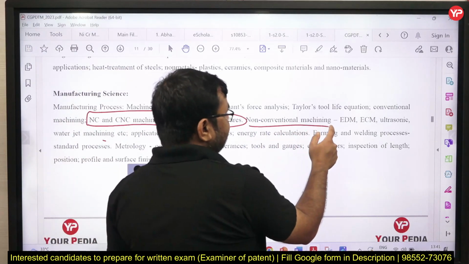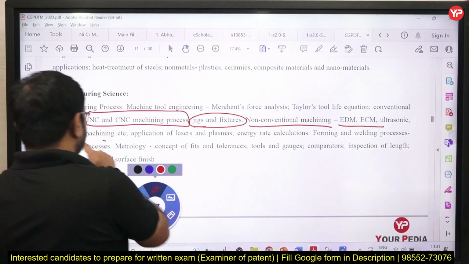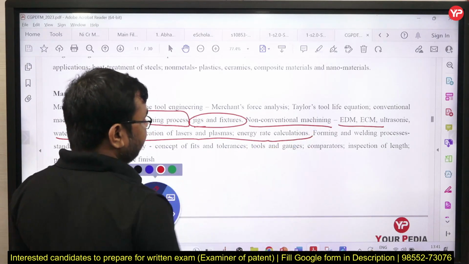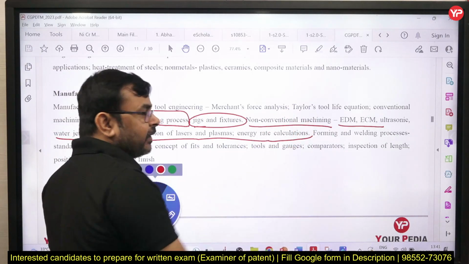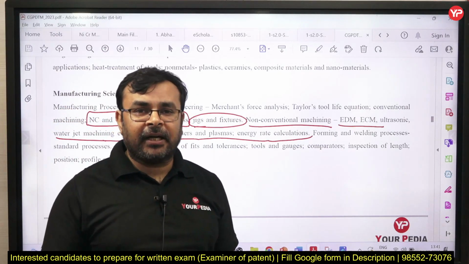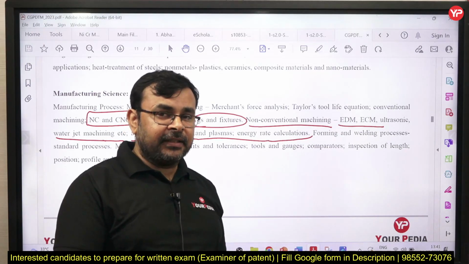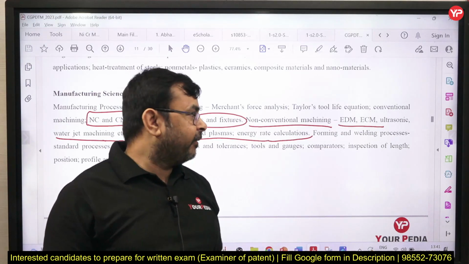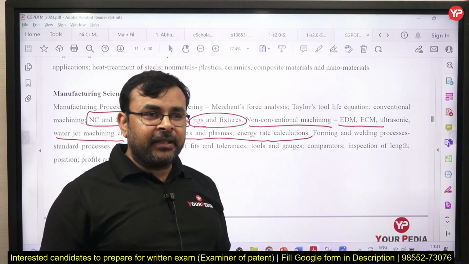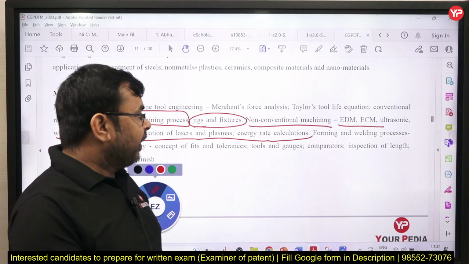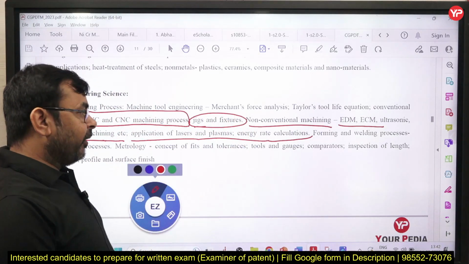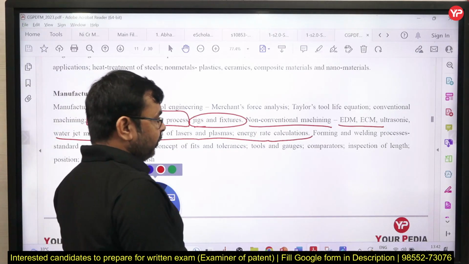And non-conventional machining like EDM, ECM, ultrasonic machining, water jet machining, and application of laser and plasma, energy rate calculation. Along with the theoretical part they may also ask some numerical aspects, how to calculate MRR for different unconventional machining processes, how to calculate machining time, and what is the effect of their parameters on MRR and surface finish, yes or no. So all these things may be asked in this particular topic, unconventional machining processes.